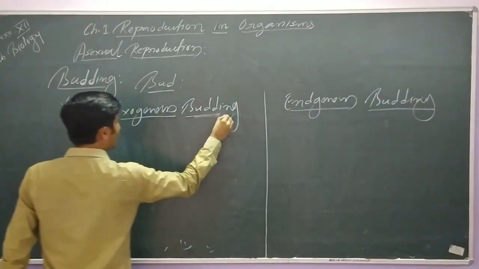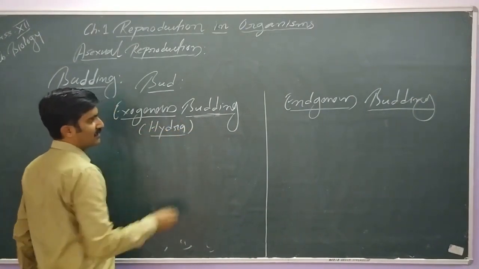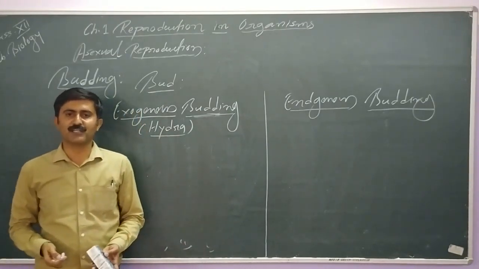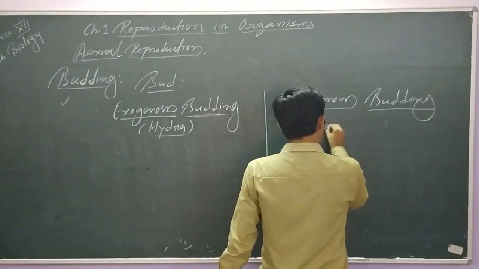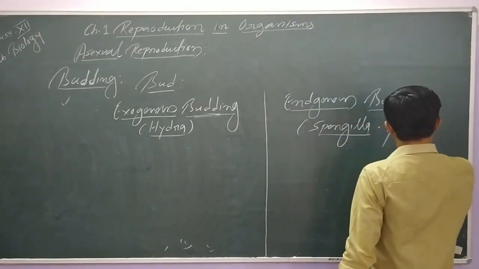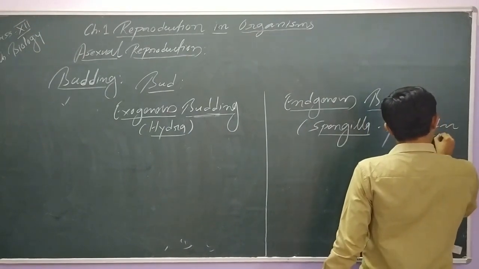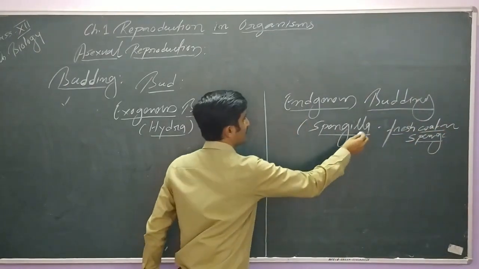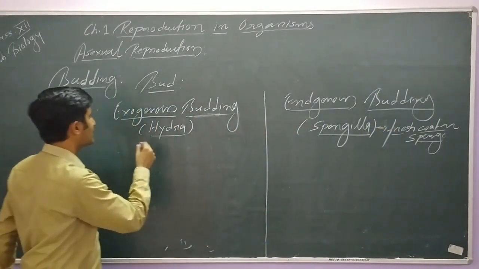The example we have already discussed. Here the example is Hydra, which is a member of Coelenterata, and on the other hand you can remember the example Spongilla. Spongilla is a freshwater sponge. This is the freshwater sponge that you have to keep in mind. Spongilla is the example.